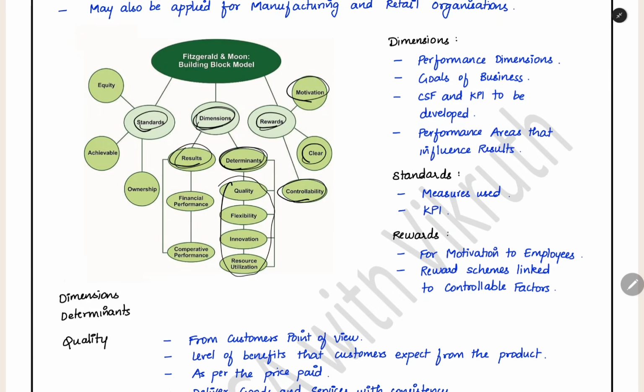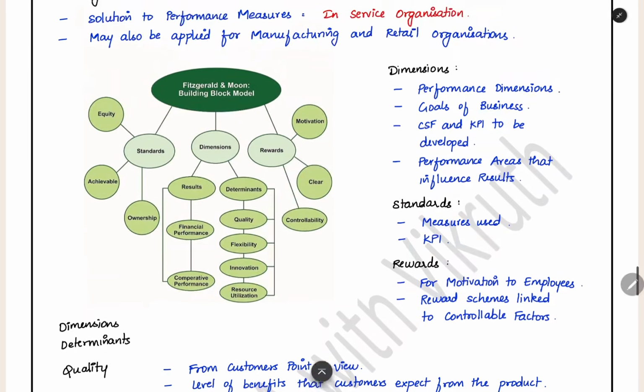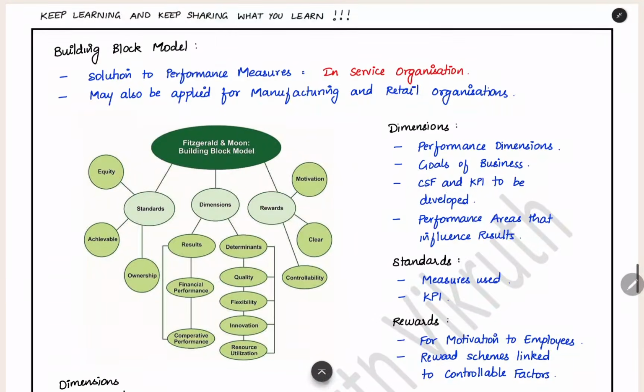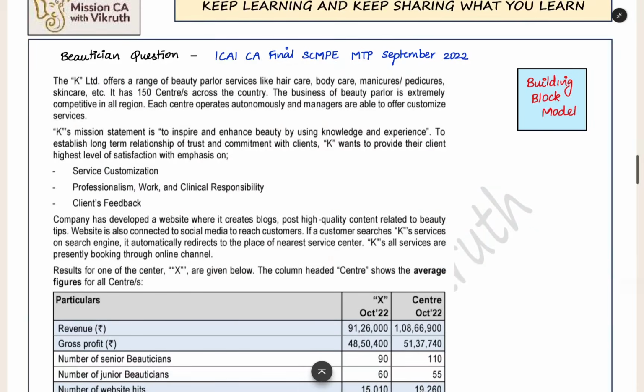Standards, the goal which you are setting, it should be equally challenging. It should be achievable, and you should give accountability to the employees. So these are the factors which you are seeing in the building block model. Now we can see how this concept is being applied in the question and then solve the question accordingly. So we can read the question.